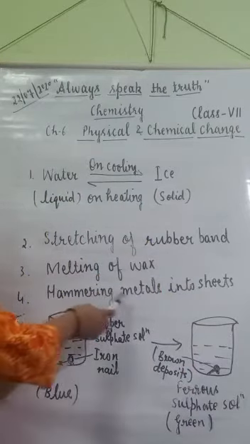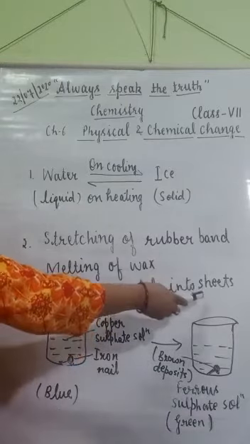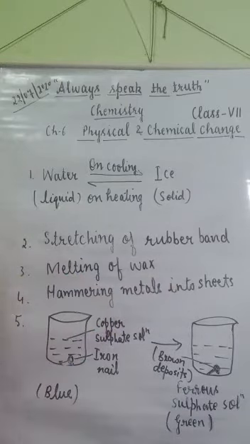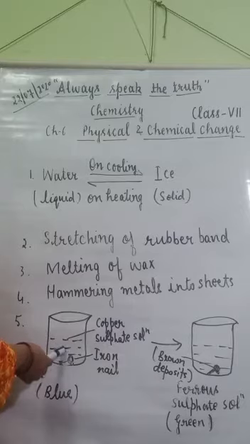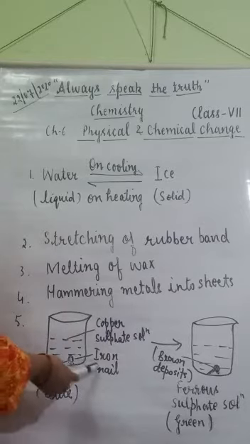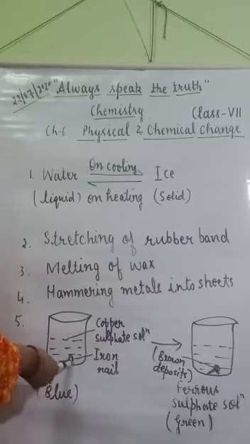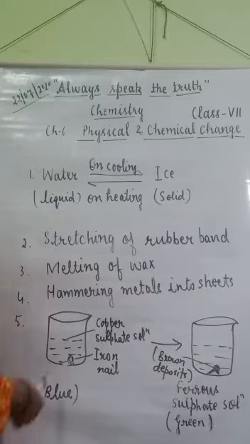When we hammer metals, they convert into thin sheets. This is also a change. Here you can see copper sulfate solution in a beaker and I put an iron nail in it. This copper sulfate solution is blue in color.